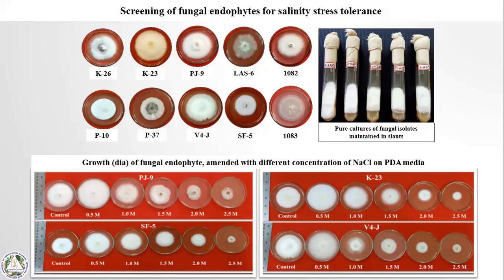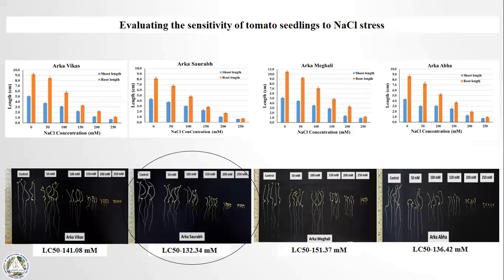Among the 10 endophytes, 4 showed increased fungal growth up to 2.5 molar concentration of NaCl, which means that these endophytes are capable of surviving under increased concentrations of NaCl and probably imparting salinity stress tolerance to the host system. Since we wanted to pick a salt-sensitive genotype of tomato, we selected 4 commonly grown genotypes, namely Arka Vikas, Arka Saurabh, Arka Meghali, and Arka Alok. They were surface sterilized and kept for germination.